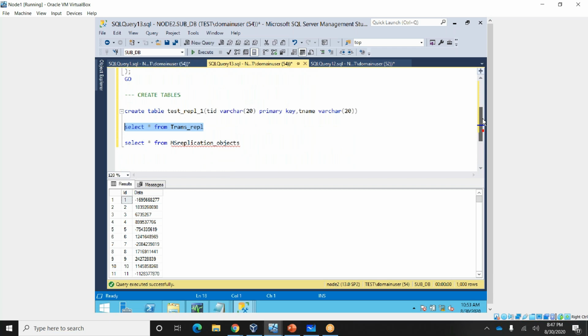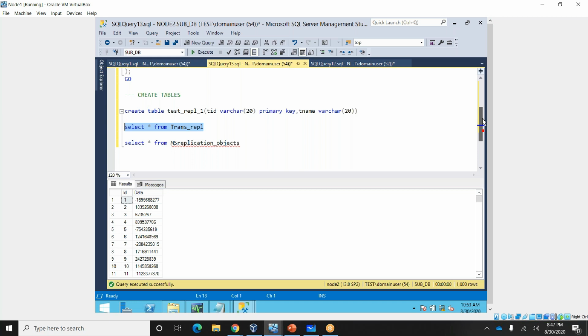I didn't insert the data there, I inserted on the publisher only. After setting this up, first in transaction replication, what will happen? The first time you create a publication or add articles, tables to the publication, the snapshot agent will be running.